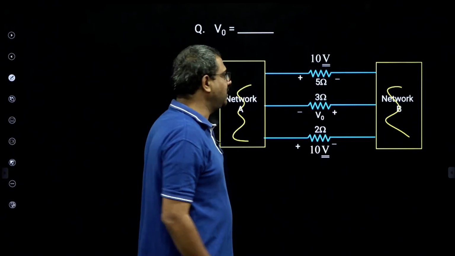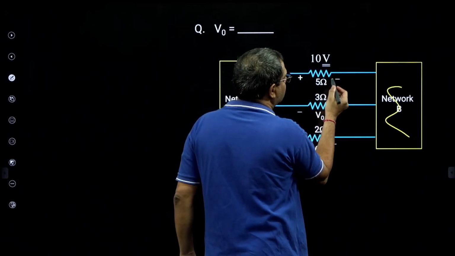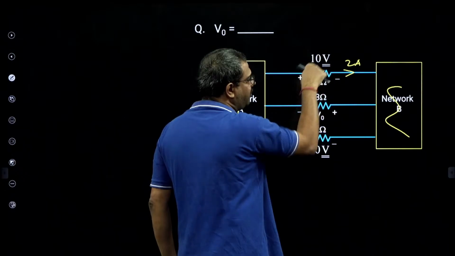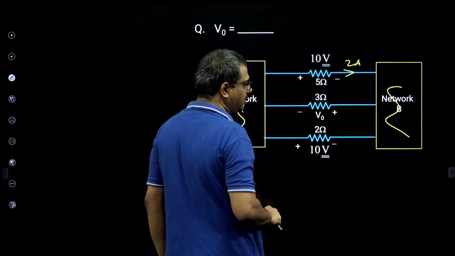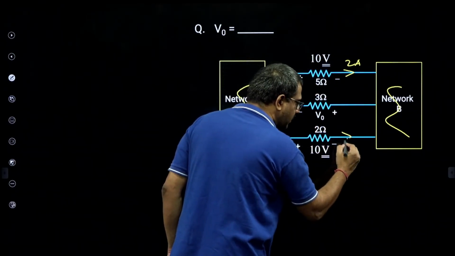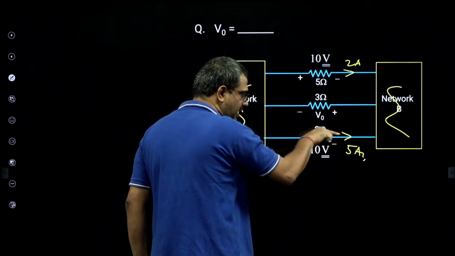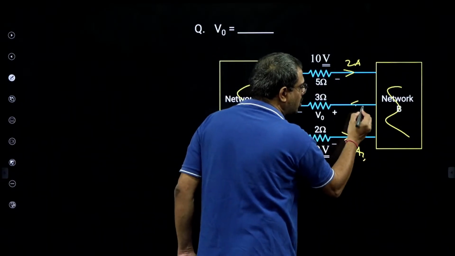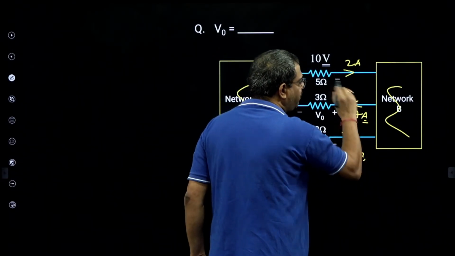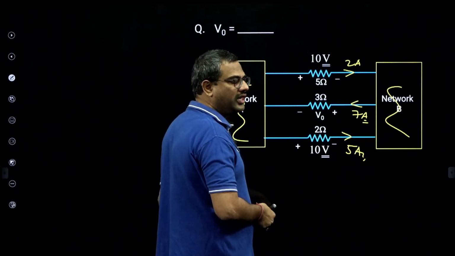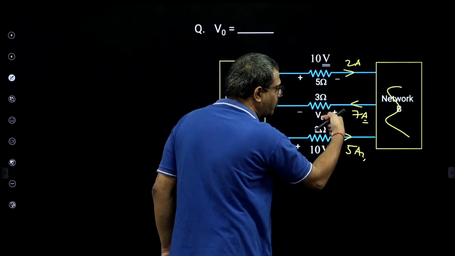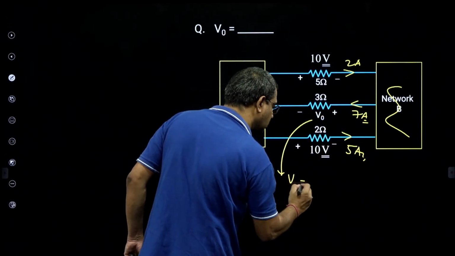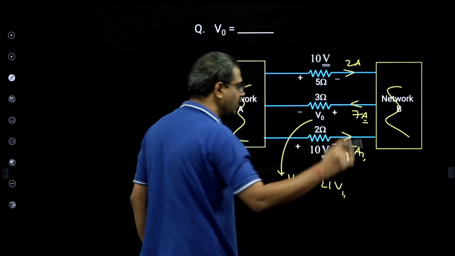Then what I will do is apply KCL. This is 10 volts across 5, so this is 2 amperes, because I is V by R, and current enters positive in a sink. Here also 10 by 2 is 5 amperes. Now total 2 and 5 are entering, so how much should come out? Incoming currents equal outgoing currents. 2 and 5, 7 entering, so 7 should come out. But 7 is going this way through a passive element, 7 threes are 21. So V0 is plus 21 volt. The answer is 21.